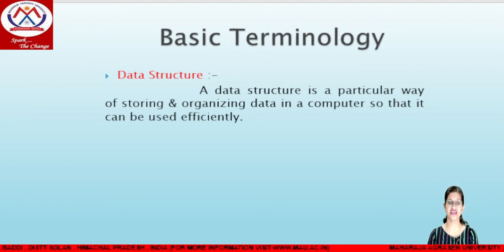Generally, a data structure is a group of related pieces of information. We can store our data in memory by using different data types. For example, we have integer, character, string, and float. All these are basic data types. Generally, data structures are implemented using various programming languages, for example C, C++, Java and other programming languages, to store large amounts of data.